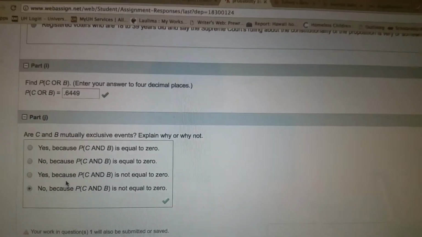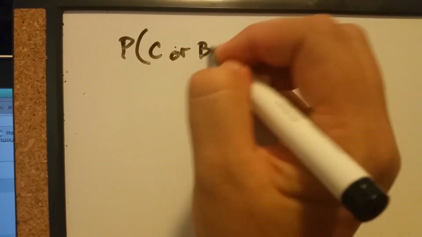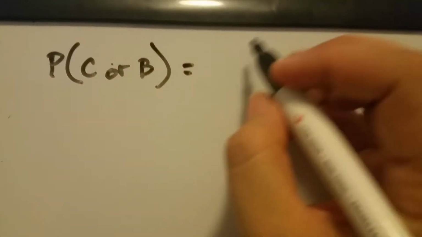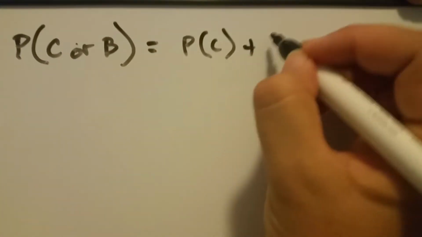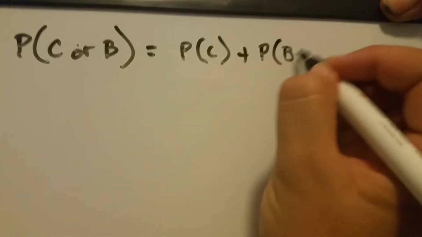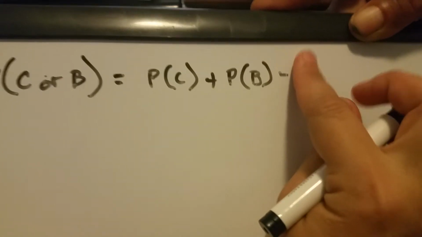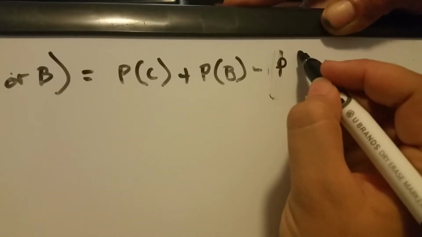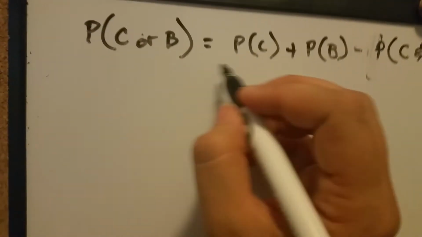Okay, now find C or B. What is the formula for finding the probability of C or B? We know that the formula would be the probability of C plus the probability of B, minus the probability of C and B, right? Okay, so now let's go get our numbers.